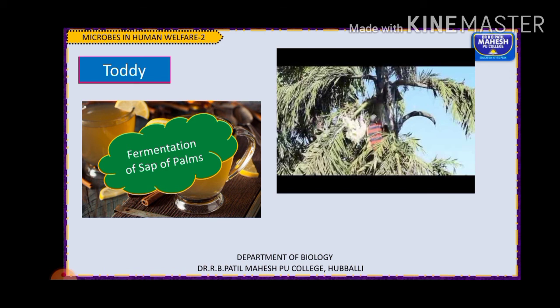How is it prepared actually? Toddy is left for a few hours to undergo fermentation with the help of naturally occurring yeast. That is also drunk as a beverage. It contains around 6% alcohol and is taken as a beverage. It can also be used in producing vinegar.